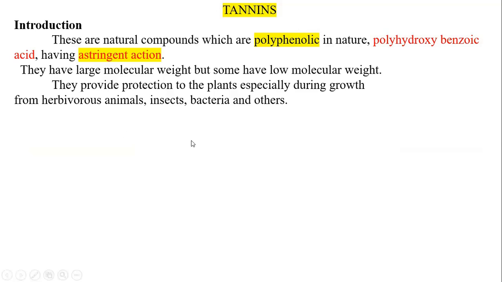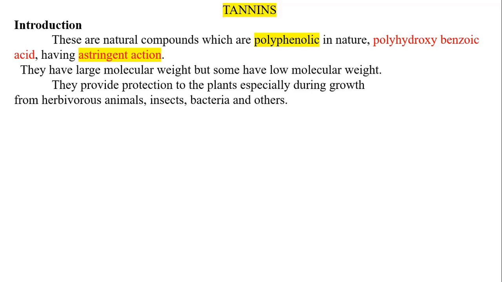So these are polyphenolic in nature. The action of these particular compounds is because of the polyphenols. It contains polyhydroxybenzoic acid. This polyhydroxybenzoic acid has an astringent action. This causes the precipitation of the protein.